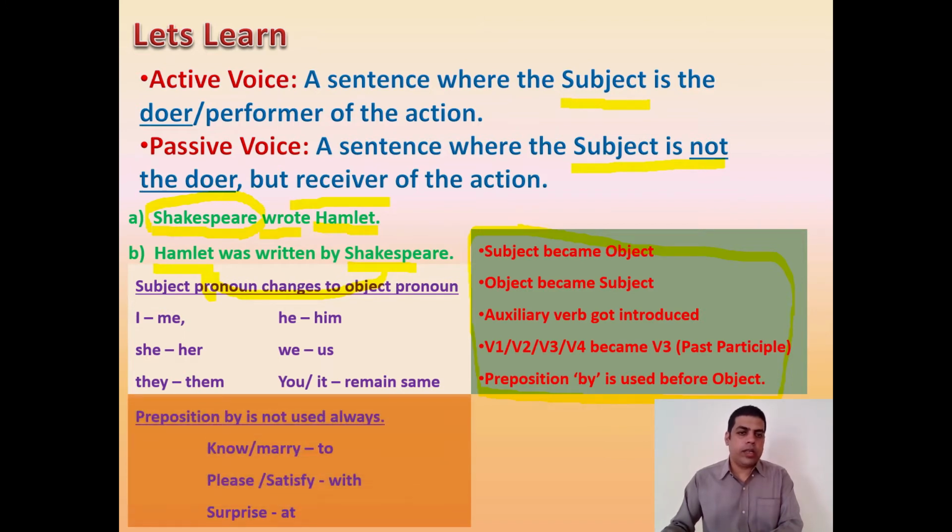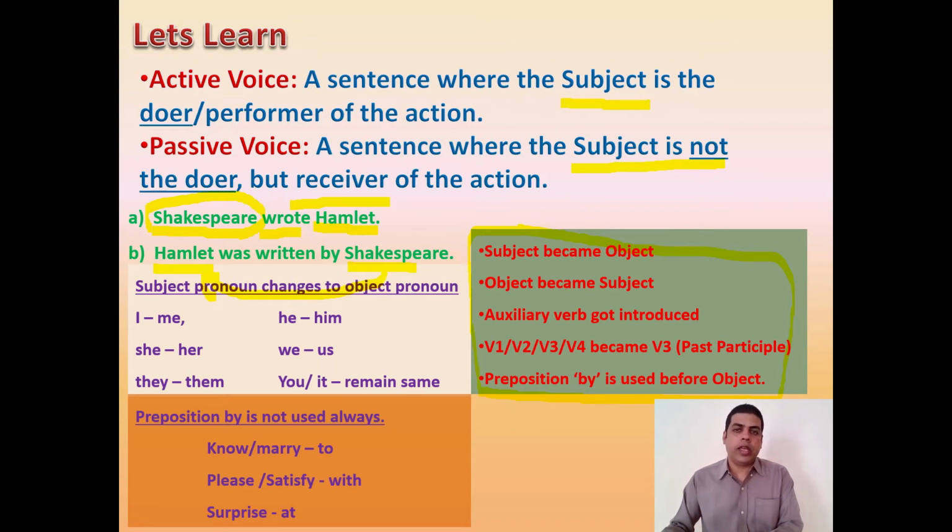And another important thing to know is that the preposition by is not used all the time. Certain words like know and marry take to, please and satisfy take with, surprise takes at. For example, if I give you the sentence Ram married Sita, then the preposition by will not be used. We will not say that Sita was married by Ram. We will have to say Sita was married to Ram.